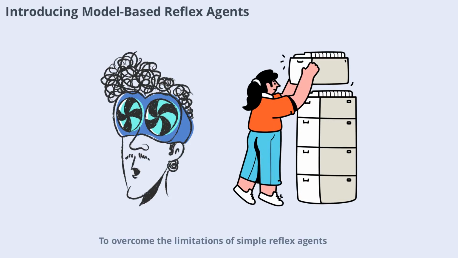To overcome the limitations of simple reflex agents, we have model-based reflex agents. These agents can operate in partially observable environments by keeping track of the world state. They use a model, which is knowledge about how things happen in the world, and an internal state, which represents what the agent has perceived over time. By combining current perceptions with their internal model, these agents can make more informed decisions, even when they can't see everything at once.